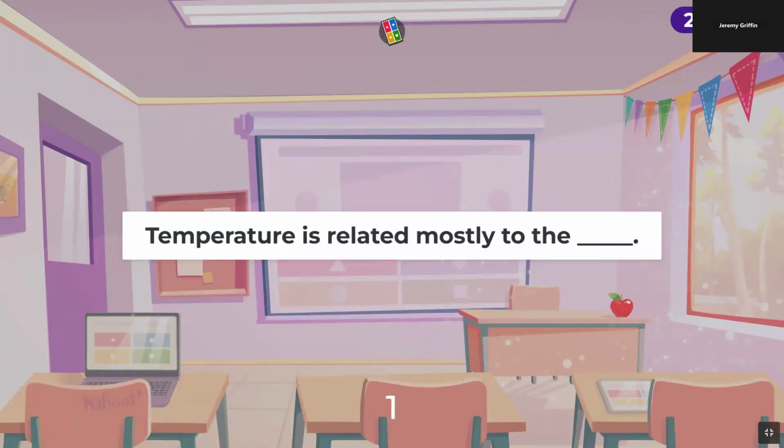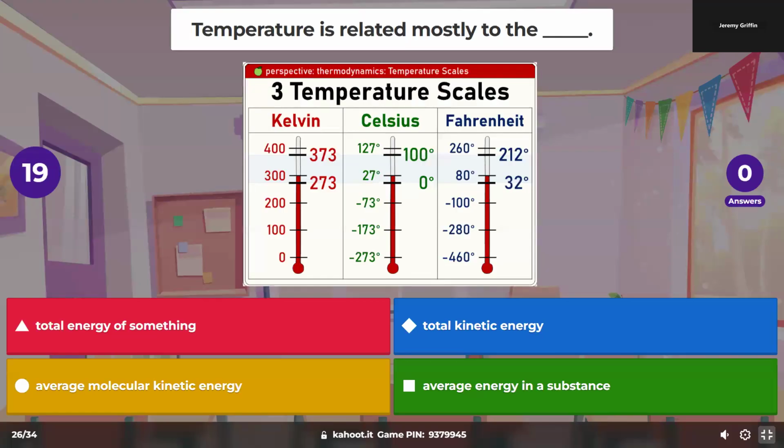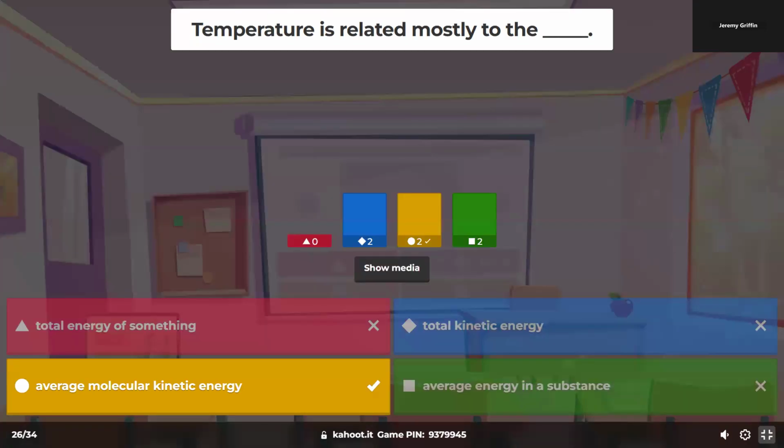Temperature is mostly related to average molecular kinetic energy.